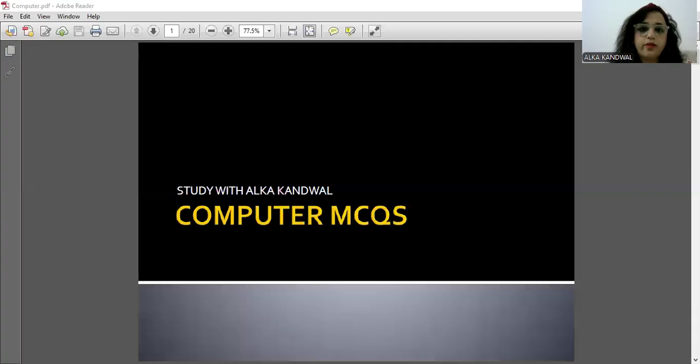That is why in the upcoming days there will also be last minute revisions on computer, which is very important, so that you can score full marks in this particular section. So let us get started. Just note down all the important points, because all the points are very important.